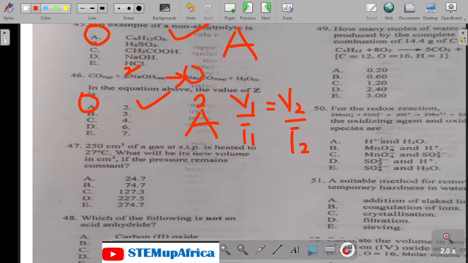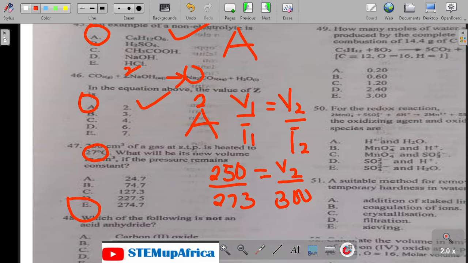Volume at STP is 250 over 273, the standard temperature, equals V2 over T2, where we convert 27 to Kelvin, which gives 300. Making V2 the subject of the formula, V2 is 250 times 300 divided by 273. On my calculator, 250 times 300 divided by 273 gives us 274.7, which is E.